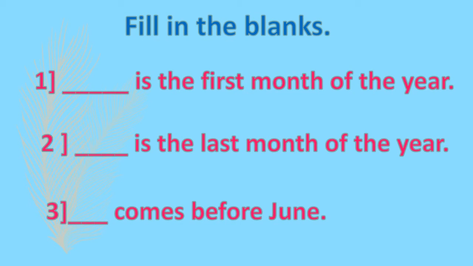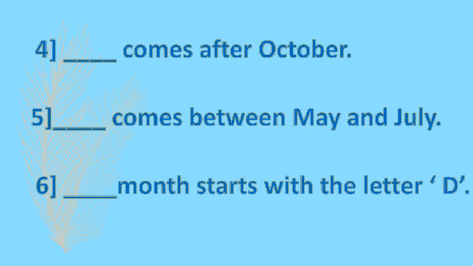Third, dash comes before June. Fourth, dash comes after October. Fifth, dash comes between May and July. Sixth, dash month starts with the letter D.